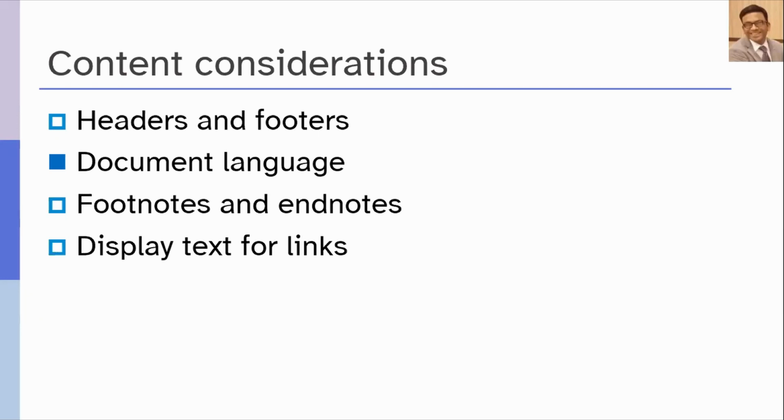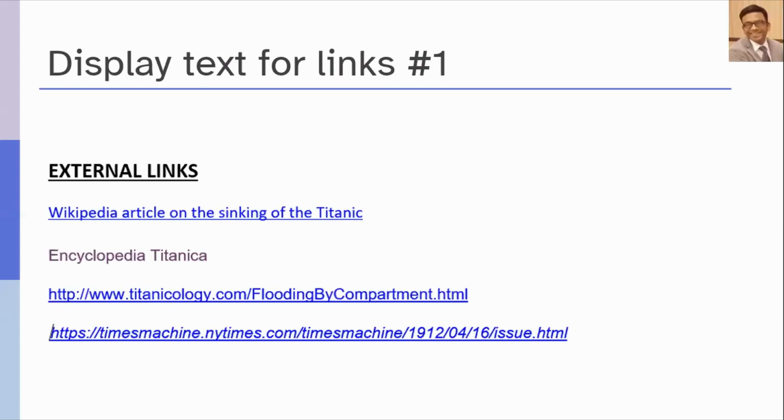I can also demonstrate what to do with the hyperlinks. The hyperlinks should have a label which is easy to read and understand. For example, on the slide that you see on the screen, the first hyperlink has the label Wikipedia article on sinking of the Titanic. This is easy for screen readers and other assistive technologies to read out, whereas the other hyperlinks, which are the URL or the web addresses, are difficult to read and understand.